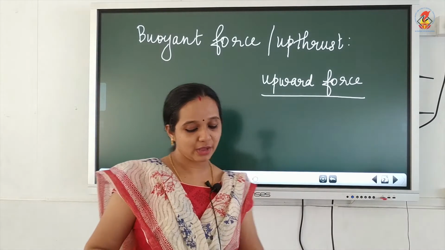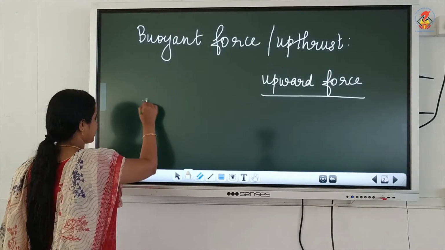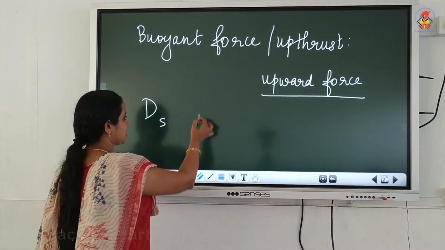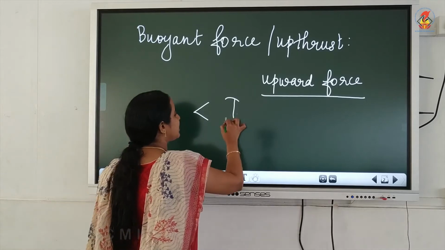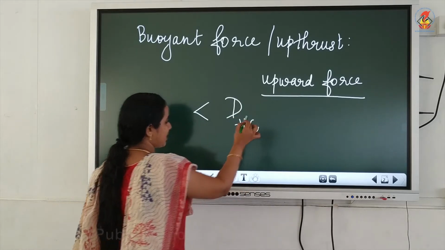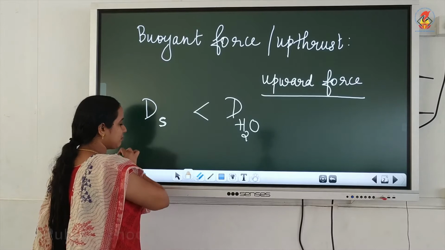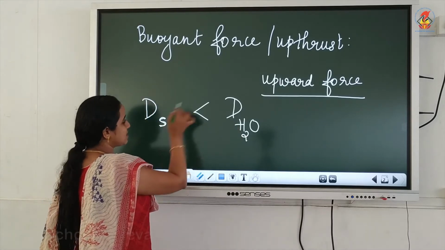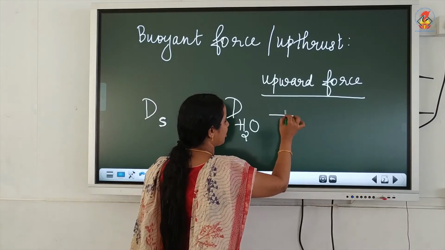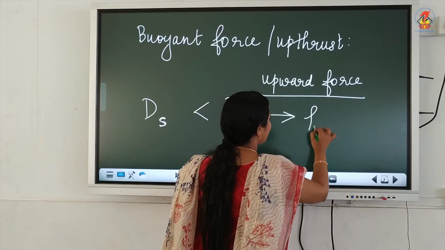That is, if the density of the substance immersed in water is less than the density of water, the substance will float.